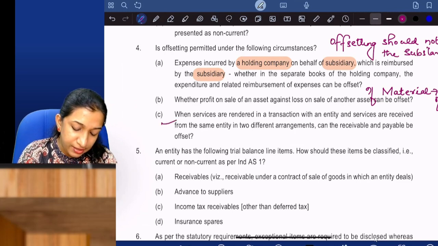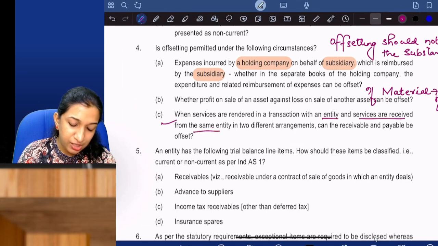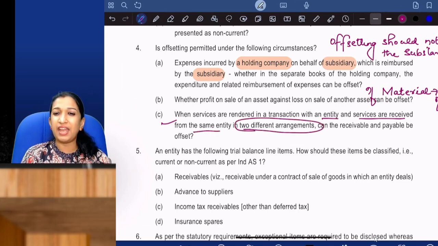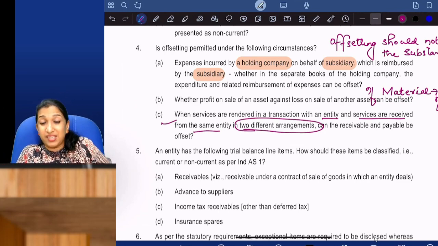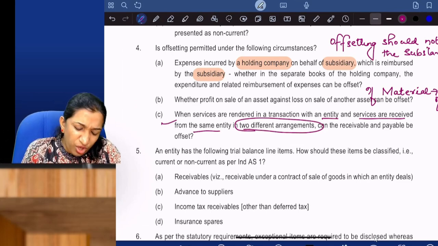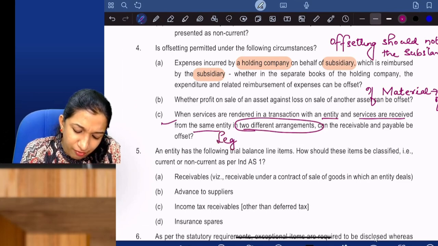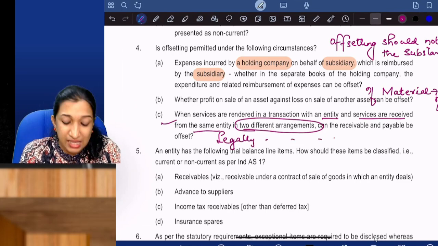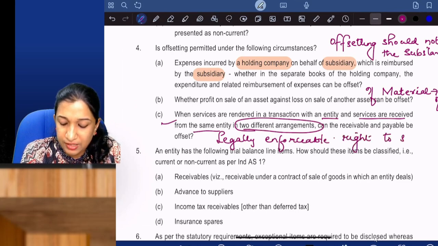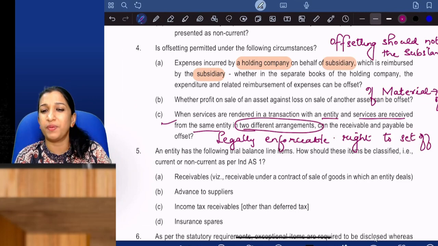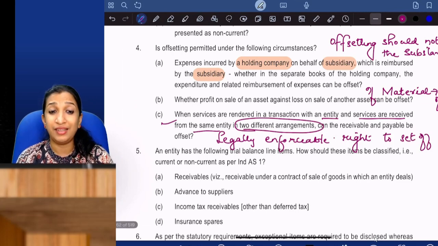So when services are rendered in a transaction with an entity and services are received from the same entity in two different arrangements, can the receivable and payable be set off? You have given service to the entity and you have taken service from the same entity in a different arrangement. So here what you should write is, if there is a legally enforceable right to set off, then set off is permitted, or else set off is not permitted. Okay, that you will write.